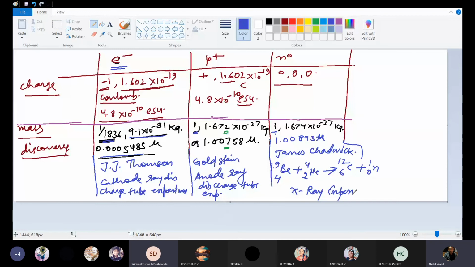Sir, actually cathode rays are called X-rays, no, sir? Cathode rays are not X-rays. X-rays are produced by the secondary effect of cathode rays. When cathode rays strike the wall of an anti-cathodic material, then you will be getting X-rays. Anti-cathodic means anode. Anti-cathodic means an ebonite rod, and while explaining this I also gave gold or molybdenum, some metals. The ebonite rod is also an anti-cathodic material.